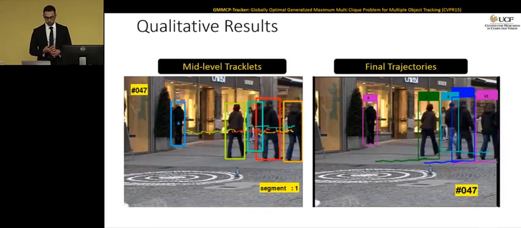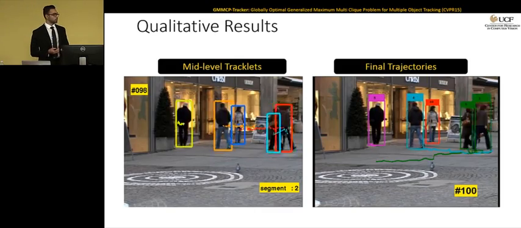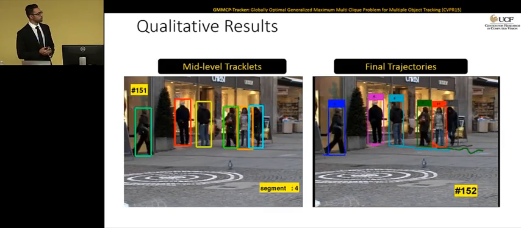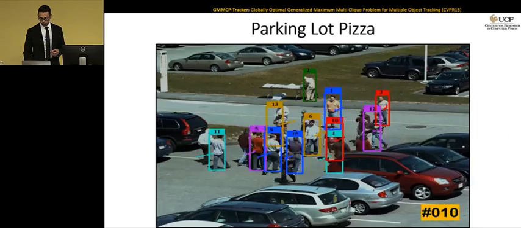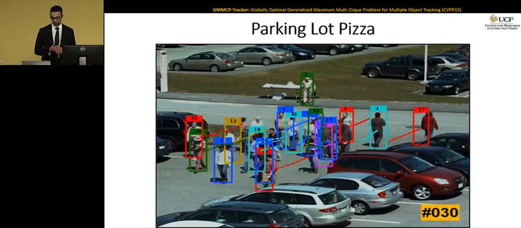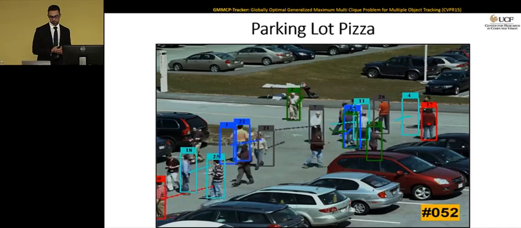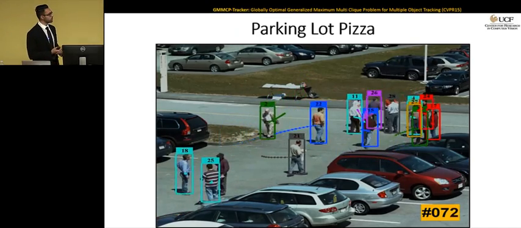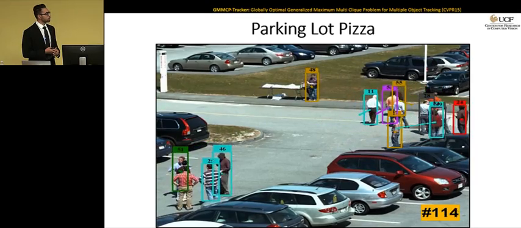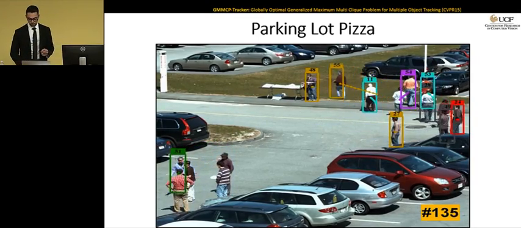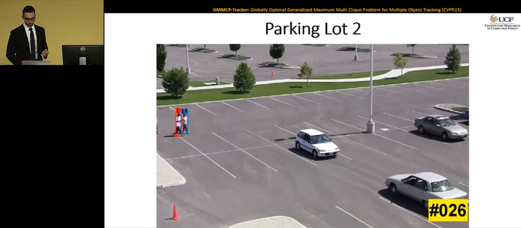Now let's have a look at some qualitative results. On the left you see the mid-level tracklets for this sequence, and on the right you see the full trajectories found by GMMCP. We introduced two new data sets and we annotated targets in them. One is this sequence that you see. It's a kind of crowded sequence with a lot of inter-object occlusion, and the frame rate is also low, and we show later that we do better in numbers.